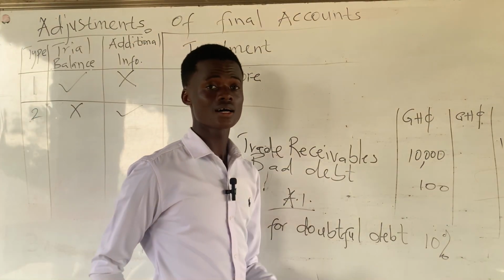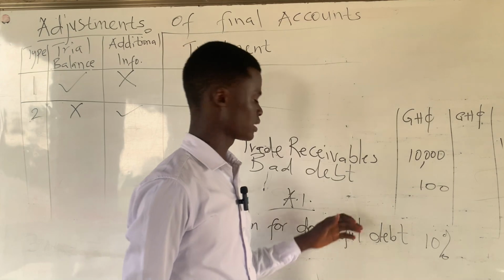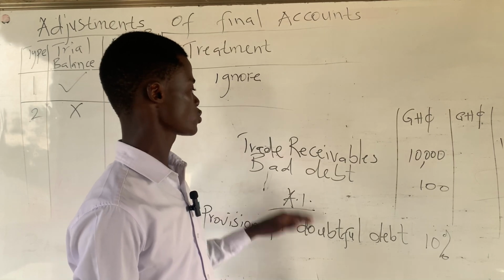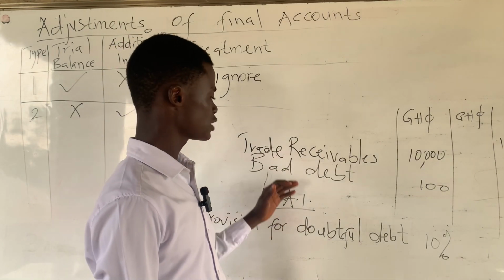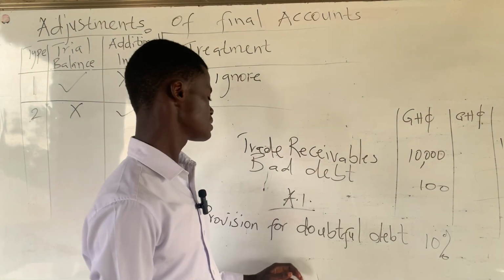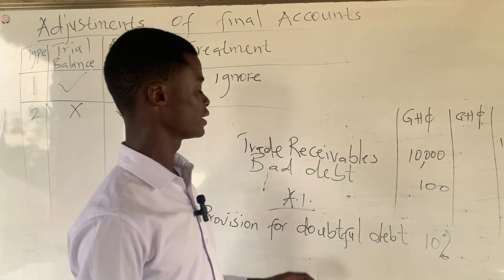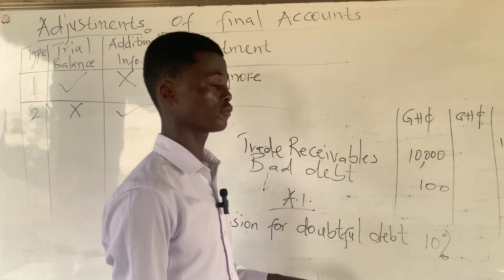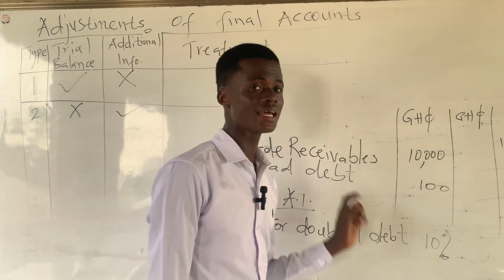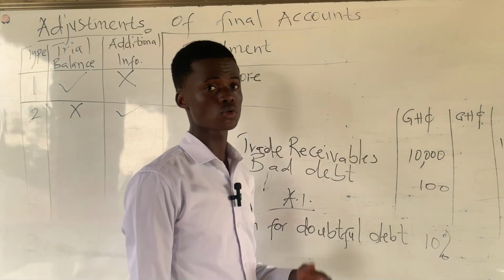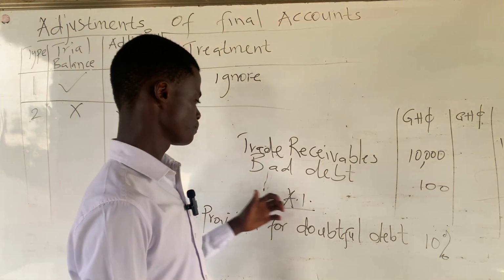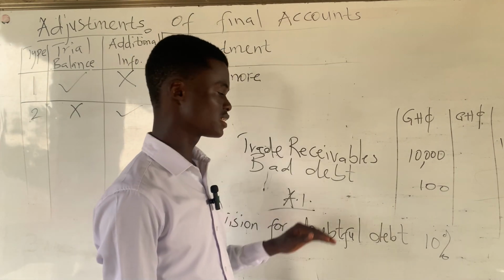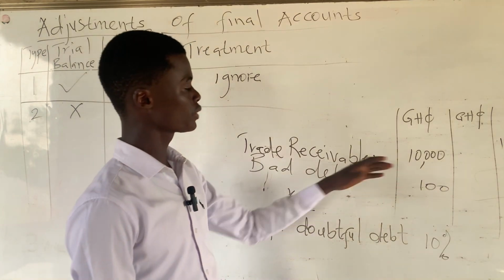10%. So as discussed earlier on, because this bad debt is on the trial balance but not in the additional information, then we can just go straight to calculate our 10% provision for doubtful debt on the trade receivables. But if the bad debt were to be in the additional information, then this 10% provision for doubtful debt cannot be calculated on the whole 10,000 cedis of trade receivables. Before we calculate our 10% provision, we need to take out the bad debt that's in the additional information from our trade receivables or trade debtors figure, and then calculate the provision on the remaining value. So because this bad debt is on the trial balance, we can calculate our provision for doubtful debt on the whole 10,000 cedis.